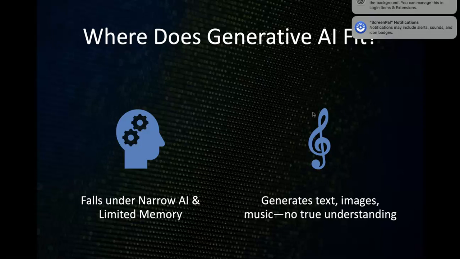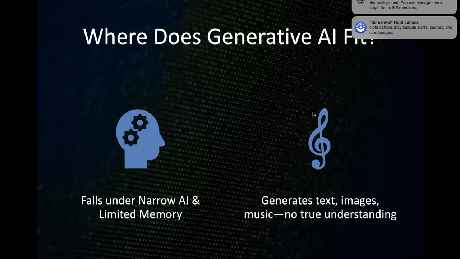And now the biggest question is, we are talking about generative AI and the LLM series. So now you might ask me, where does this generative AI fit? This is our biggest question, right? So the first answer is, it falls under narrow AI and limited memory. That is the types by capability as well as the types by functionality. If we consider the above types, it basically falls under narrow AI as well as limited memory.